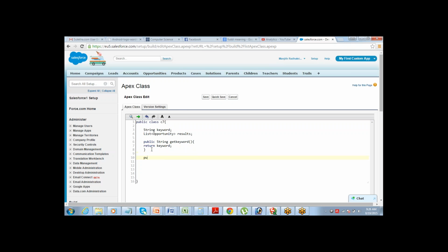Let me define one more get method for the list of opportunities. Get results. This will be used for displaying the results on the Visualforce page. Return results. Alright, so I've defined two variables. Let me parallelly start working on the Visualforce page also. So let's keep the class here. I'll come back to this, but let me go and create the Visualforce page.